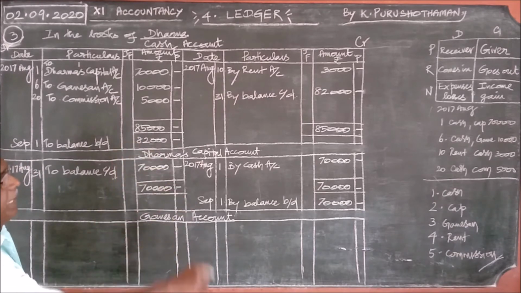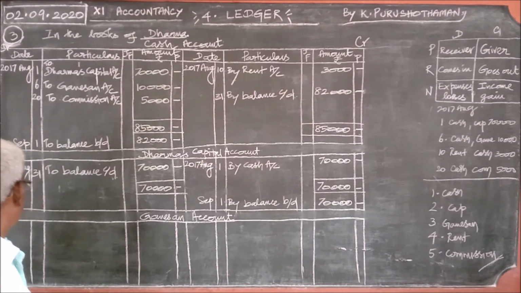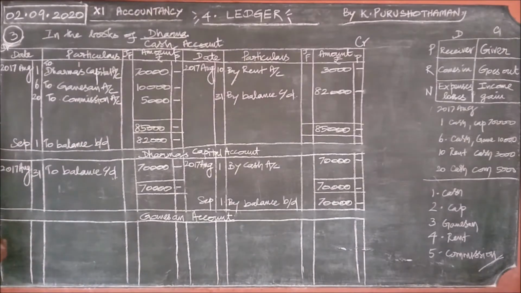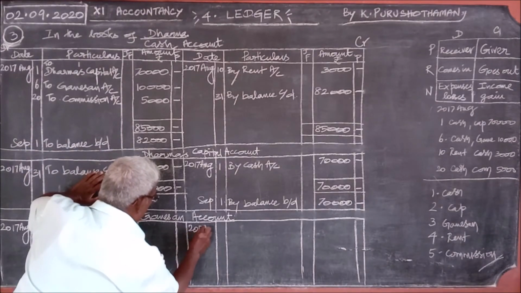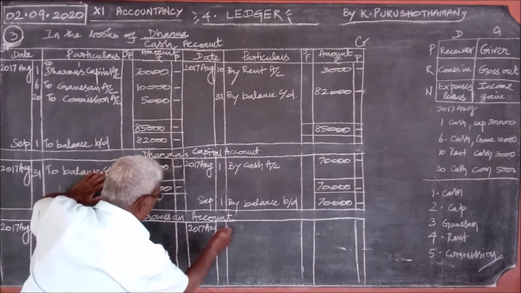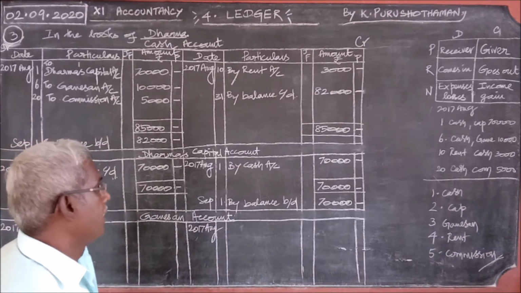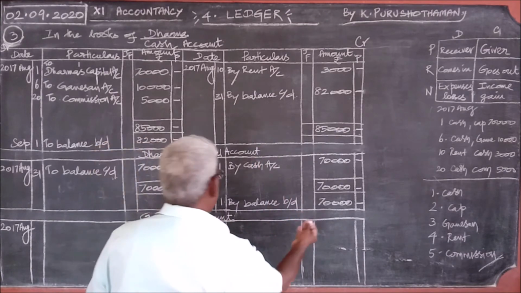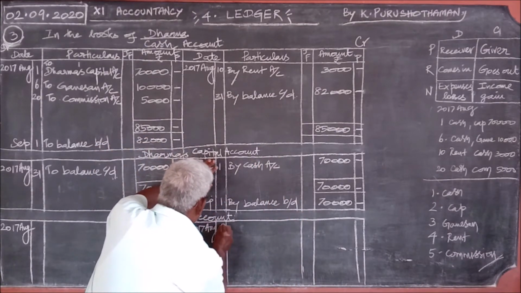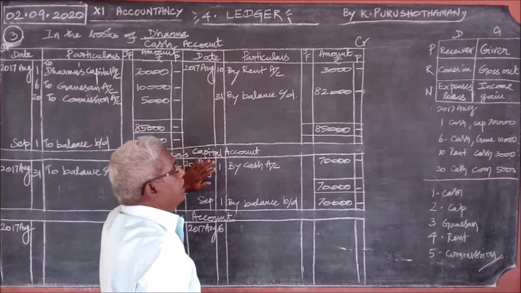In the second journal entry, you can see that on the date 6, cash account debtor to Ganesan account. You can write the year and month, 2017 August. If this Ganesan account appears on the credit, only the entry will be on the credit. The 6th entry will be on the credit.